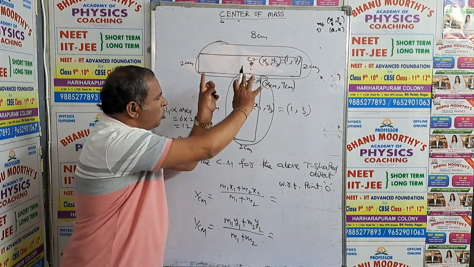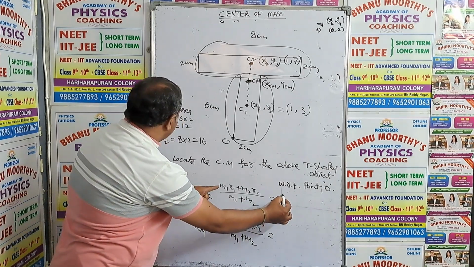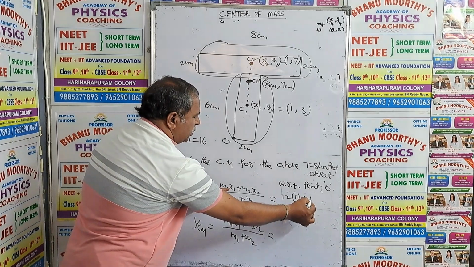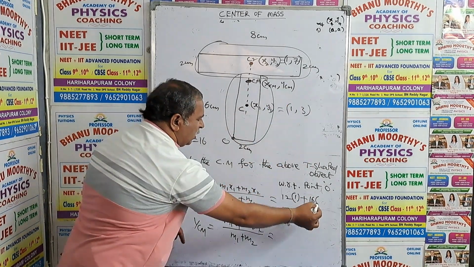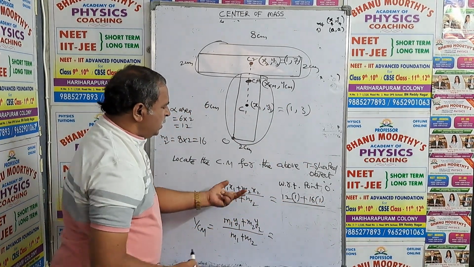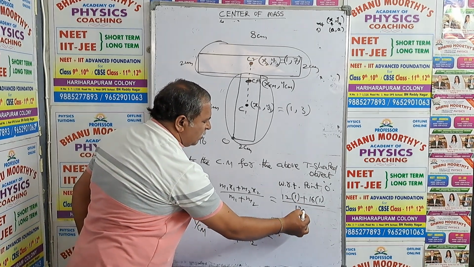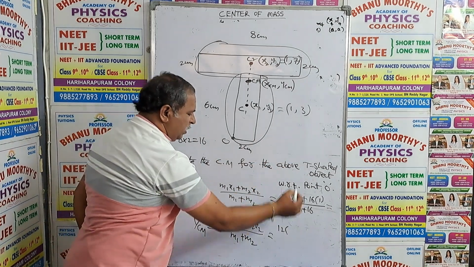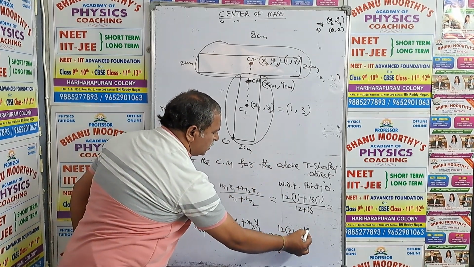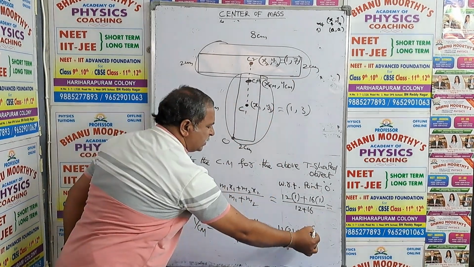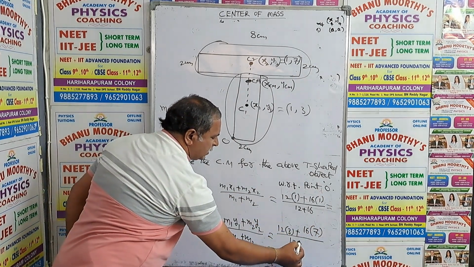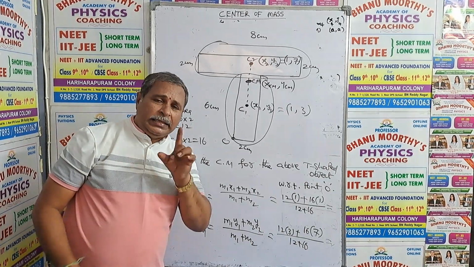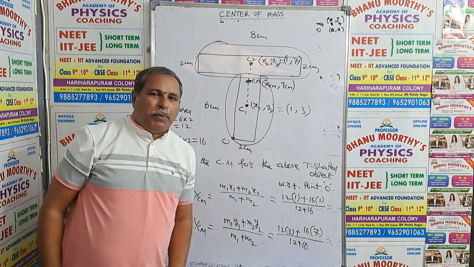So you substitute all these values. M1 is what? 12, into x1 is what? 1, plus M2 is 16, x2 is 1, over M1 plus M2, 12 plus 16. Then you can calculate. Similarly, 12 into y1 is 3 plus 16 into y2 is 7 over 12 plus 16. You can do the calculation. My dear students, this is a method to locate the center of mass for the T-shaped problem.